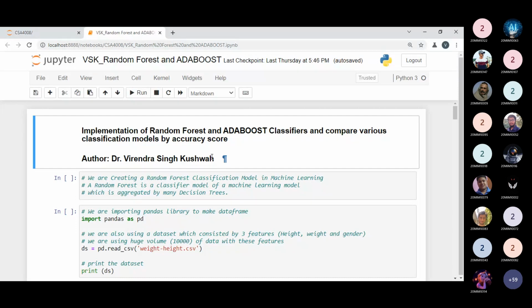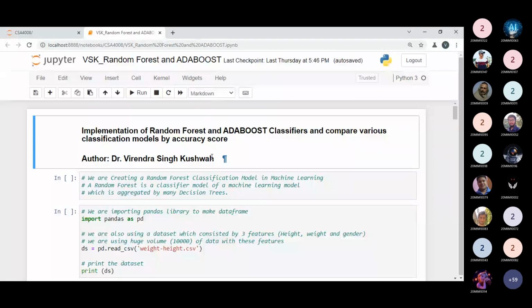Next, we have the two important ones, one is random forest, other one is AdaBoost. So respectively, we have these in parallel ensemble learning and then sequential ensemble learning. So our aim is to implement the random forest classifier and AdaBoost classifier today, and we will compare AdaBoost and random forest classifier with the other existing classifiers as we have seen. What are those? If you remember, logistic regression, decision tree classifier, support vector machine, and KNN. So we will compare the AdaBoost and random forest classifier with these models in terms of accuracy.